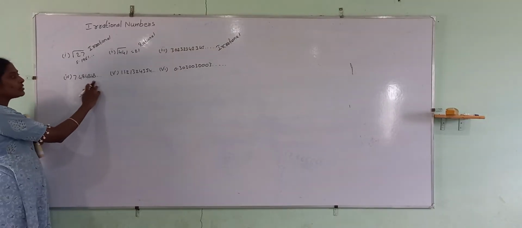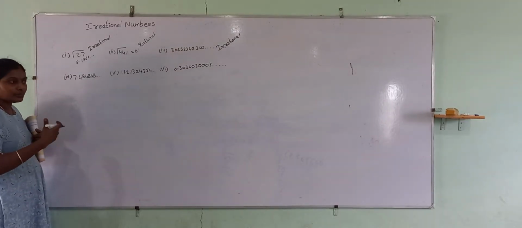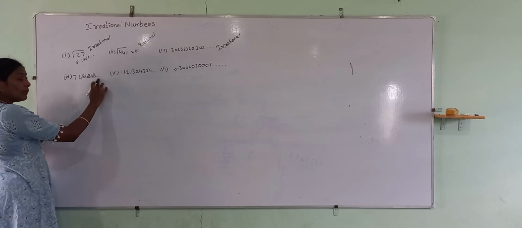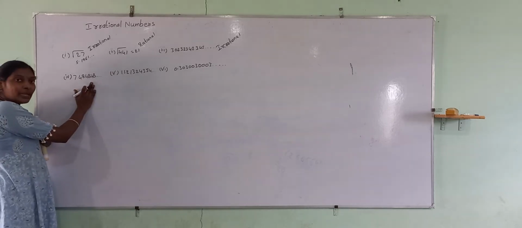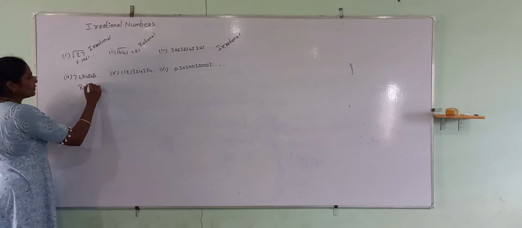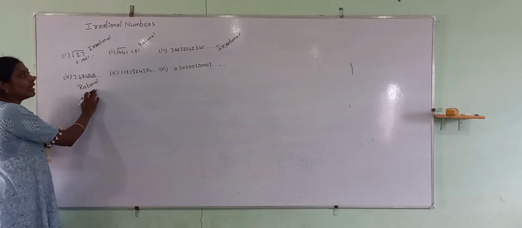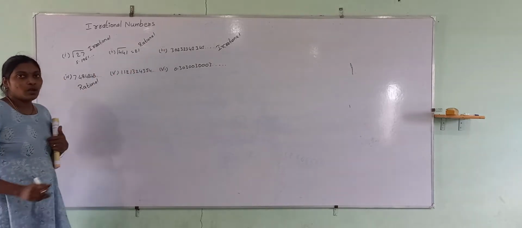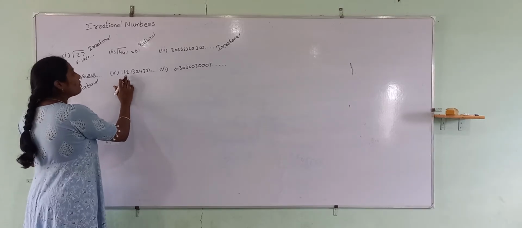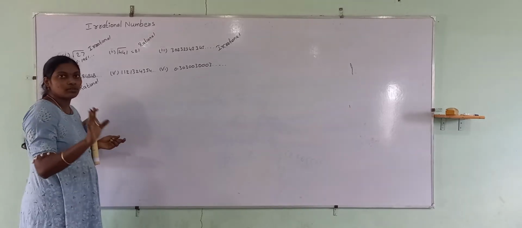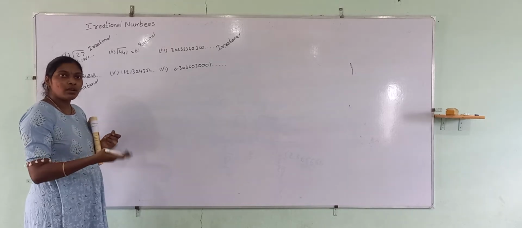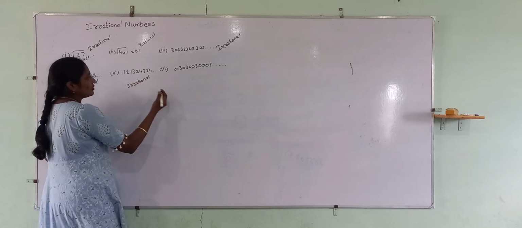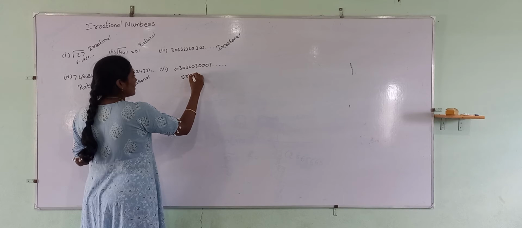Come to here. Here also the number is not terminating, 484848, it keeps on repeating. Keeps on repeating but not terminating. A repeating number is a rational number. If it repeats, it is rational. If it neither repeats nor terminates, it is irrational. Okay, here 11.21324354, not terminating, not repeating, so irrational. This is also irrational.